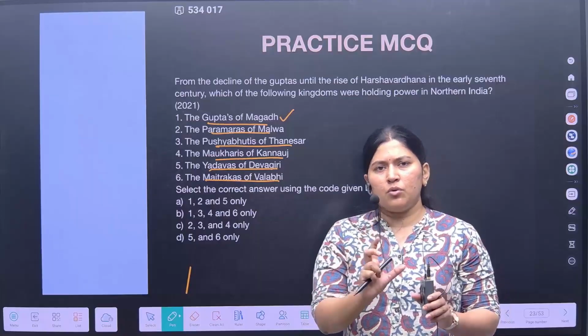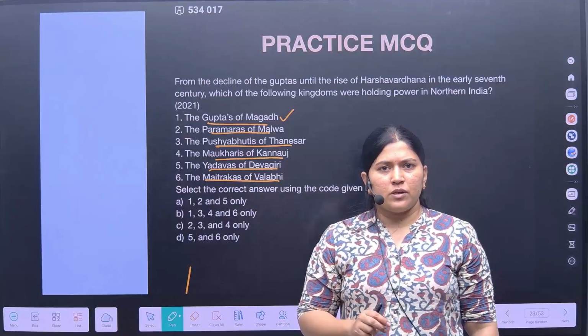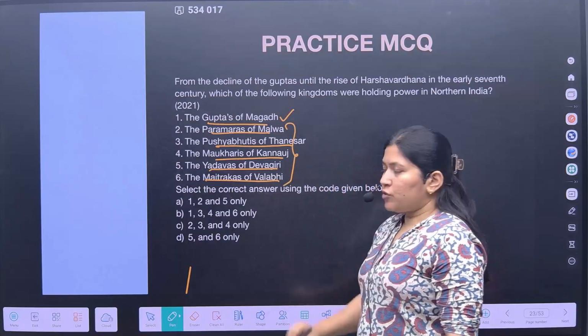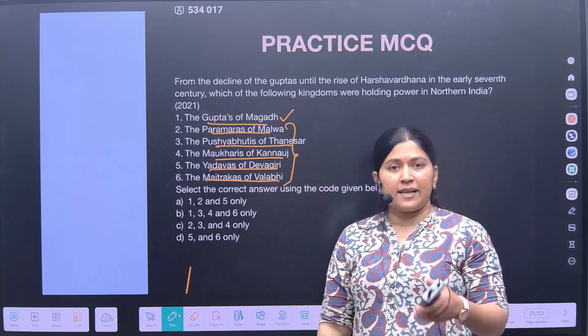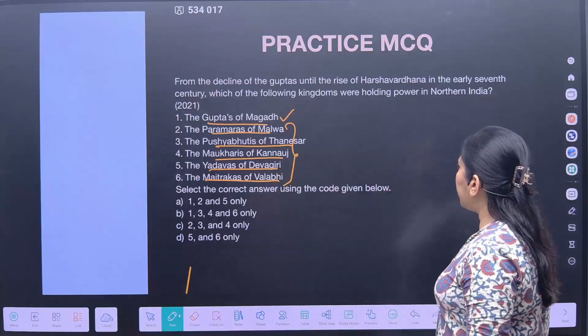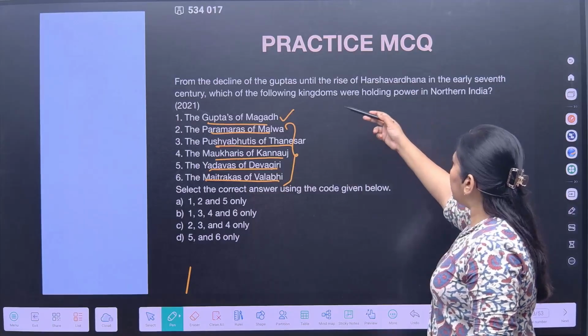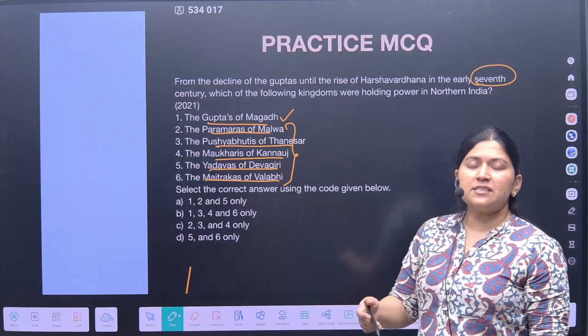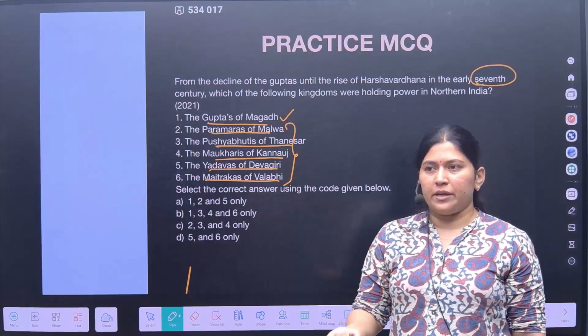That is why you know where the Guptas belonged. But you don't know about all these other things, so you need to understand the background history. Now, as this question is talking about the 7th century, it is obvious that it is after the post-Gupta period.